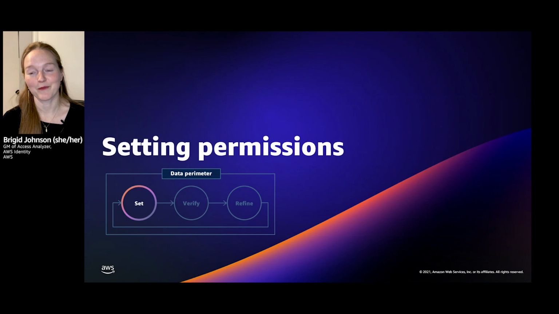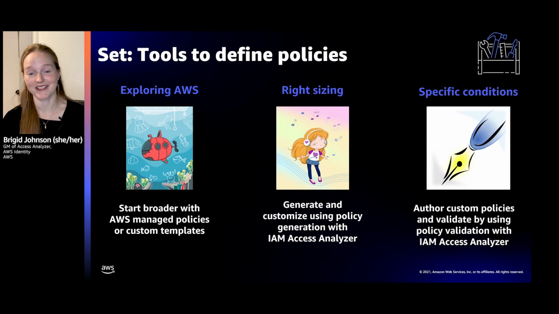So let's talk about setting permissions. Here are your tools that you get to define policies. Now, when you're exploring AWS, you don't know what you need. You're just getting started, or you're exploring what services you're going to be using. Maybe you're running some proof of concepts. You're going to start broader, and to do that, you can use AWS managed policies, or we've heard customers talk about custom templates. Now, AWS managed policies are broad. They are meant to be used as a getting started place. And so you'll want to take those policies, and then over time, you'll right size those policies as well.